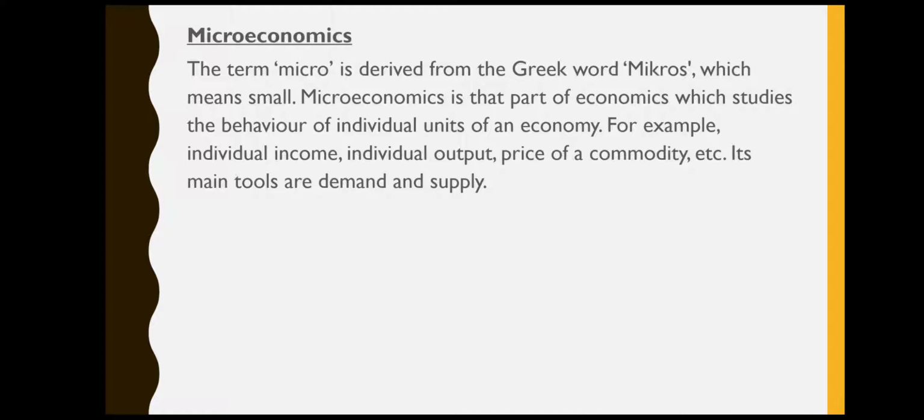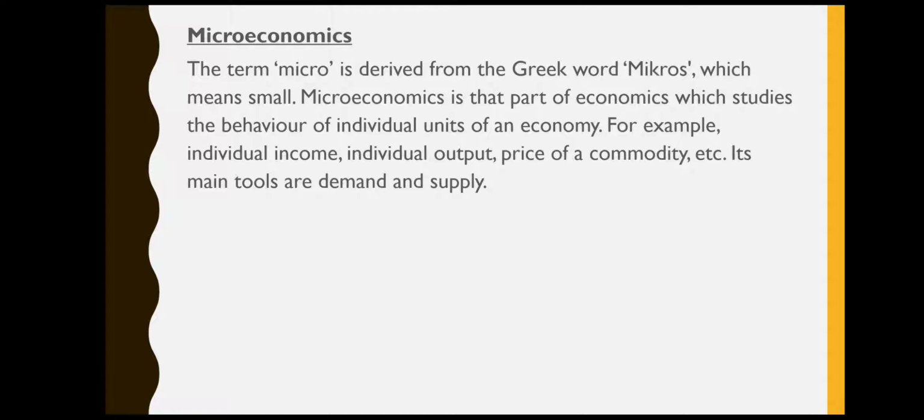So this term micro has been derived from a Greek word that is mikros, and it means small. So in microeconomics, we deal with the individual units of an economy, which is basically a very small part of an economy.